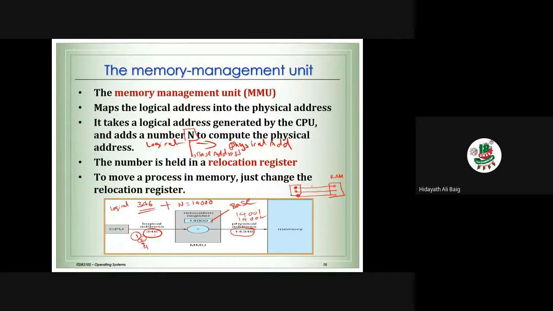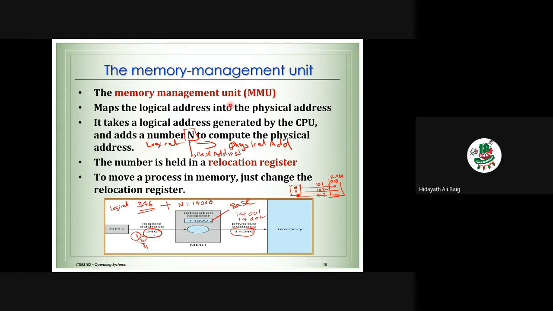To do that, for every process there will be a starting point. The starting point, for example, is 100 for this, so this is going to be the first location, 101. This is the second location, for example 102. This is the third location, 103. So what we need to do is change the logical address into the physical address.